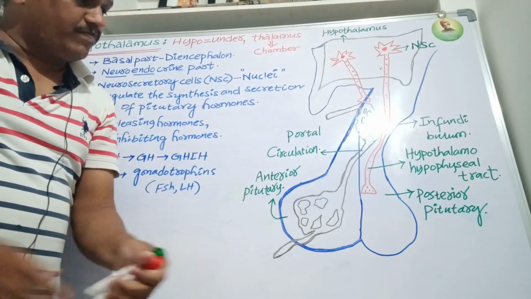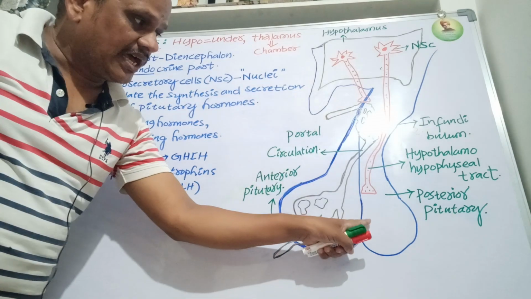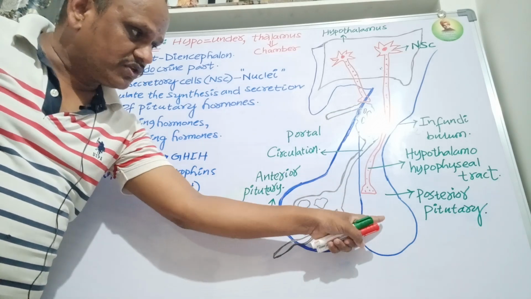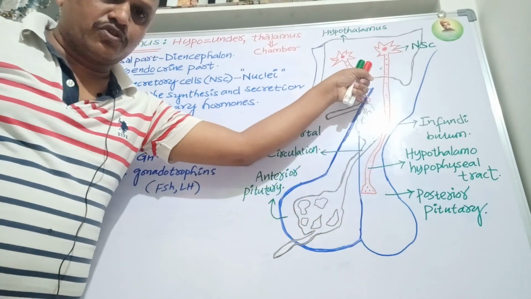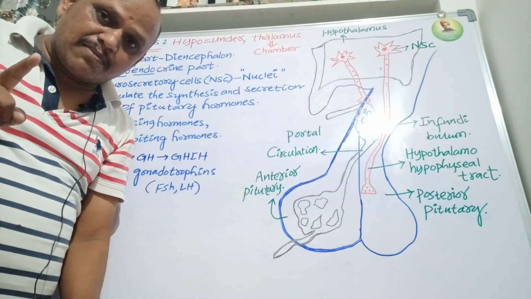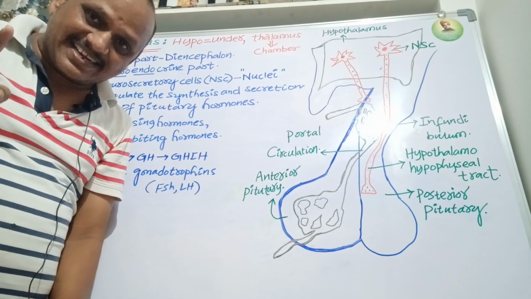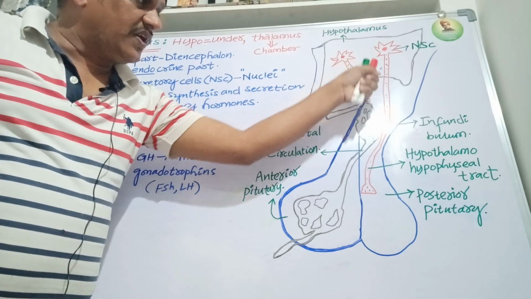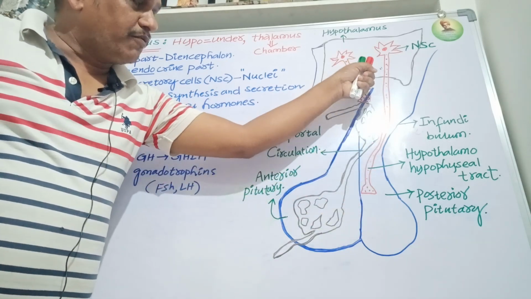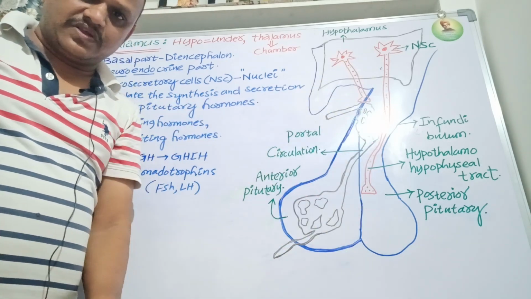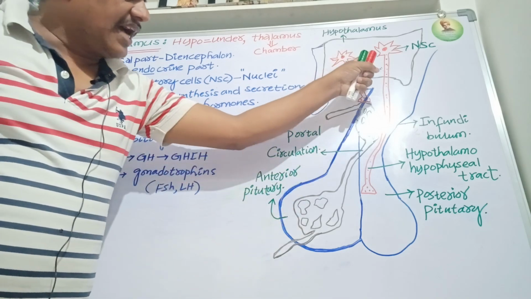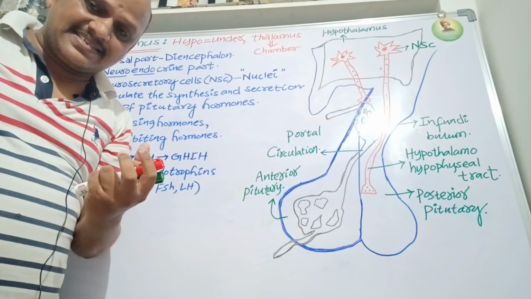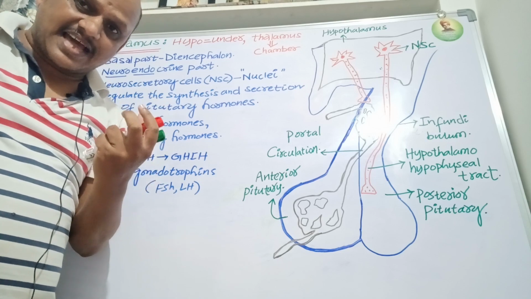Next, the hypophyseal tract is present between the posterior pituitary and hypothalamus. The hypothalamus consists of NSC cells. The NSC cells are present in the hypothalamus.